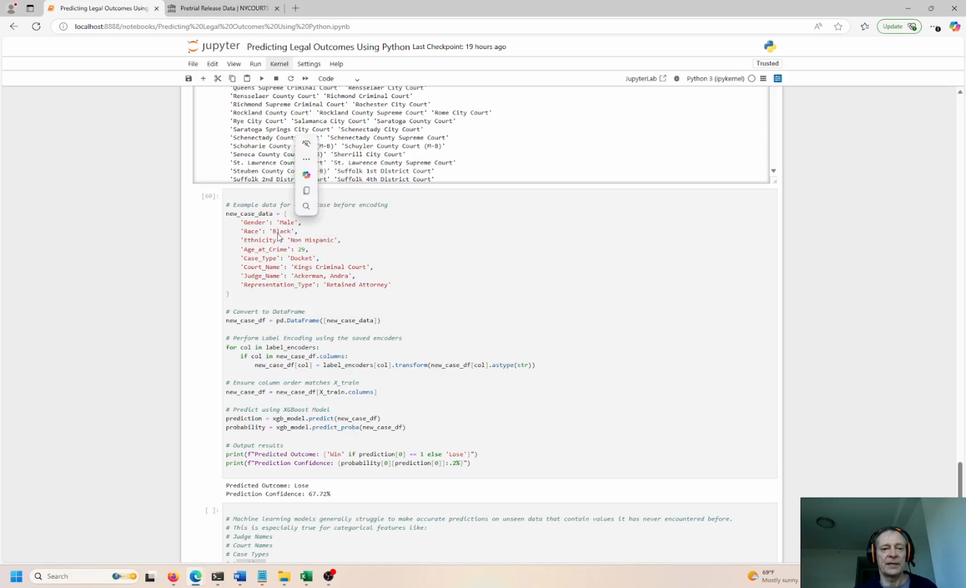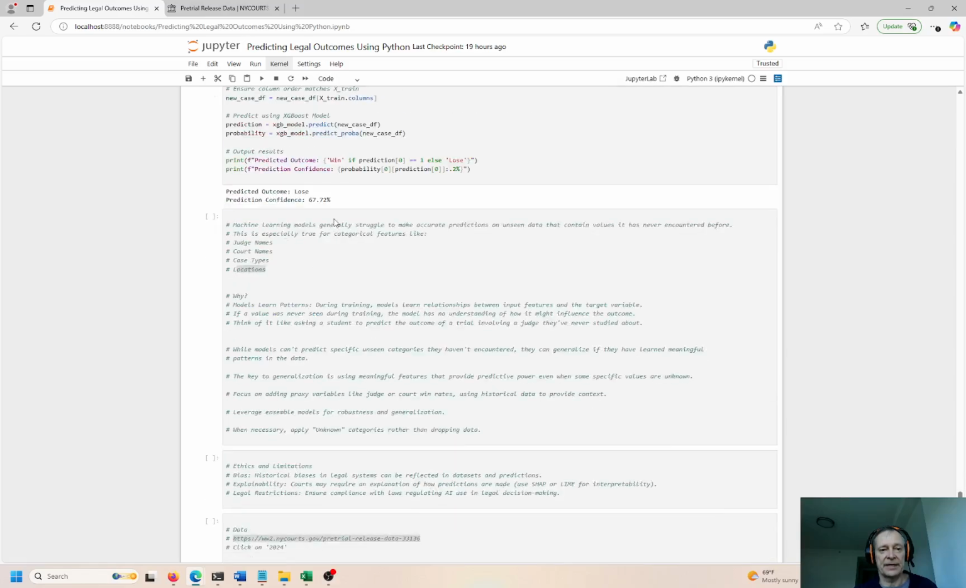So the new case data: black male, not Hispanic, 29, docket King, criminal court, Ackerman, Andrea, that is the judge's name, and historically, how has a judge decided, right? What kind of decisions is this judge coming out with? And representation type, retained attorney. Based on that, we know that this case is going to lose, and we have a 67% chance of the case losing. That is a probability. Now, you could win the thing, right? You have a like 33% chance of winning the thing, but it's not likely. So as a lawyer, I wouldn't take this. I wouldn't take the case.